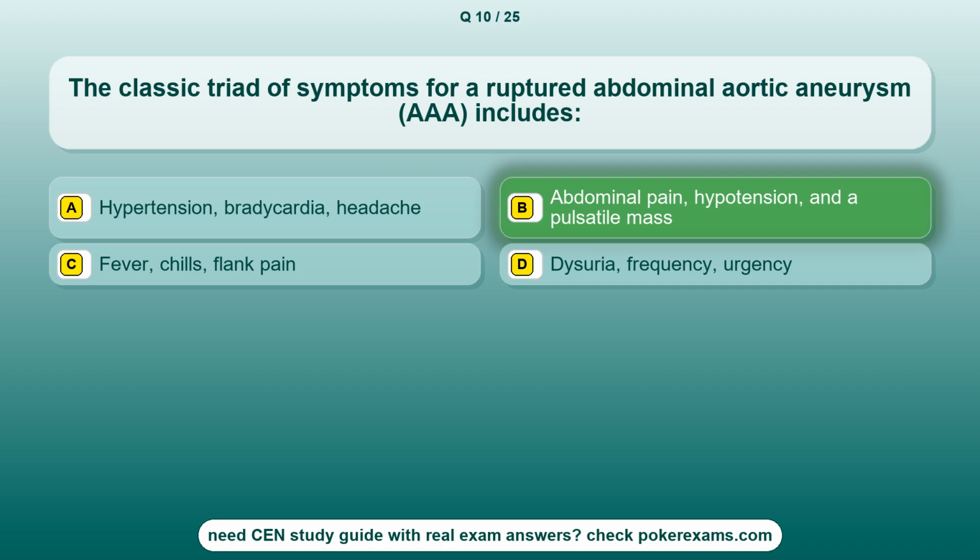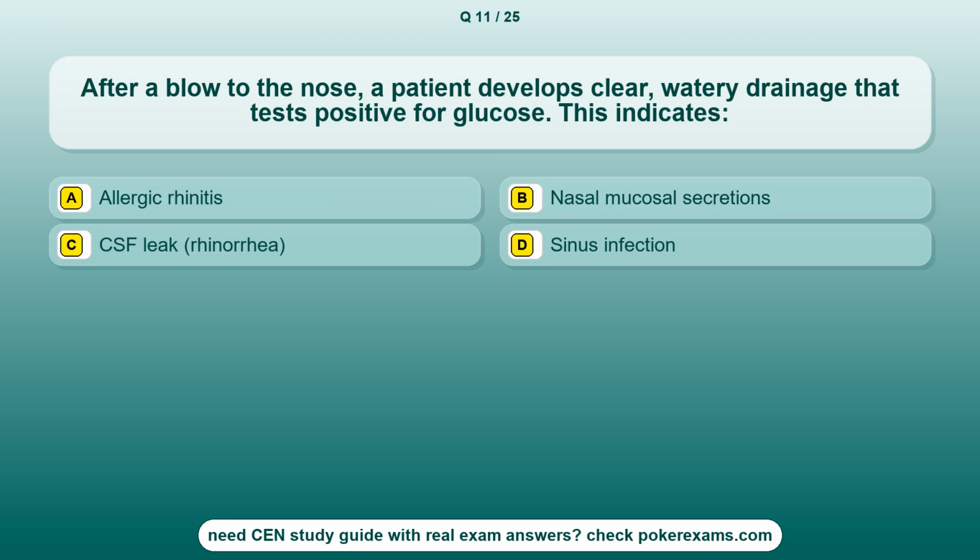The correct answer is option B. Abdominal pain, hypotension, and a pulsatile mass. Question 11. After a blow to the nose, a patient develops clear, watery drainage that tests positive for glucose. This indicates. Option A. Allergic rhinitis. Option B. Nasal mucosal secretions. Option C. CSF leak, rhinorrhea. Option D. Sinus infection.